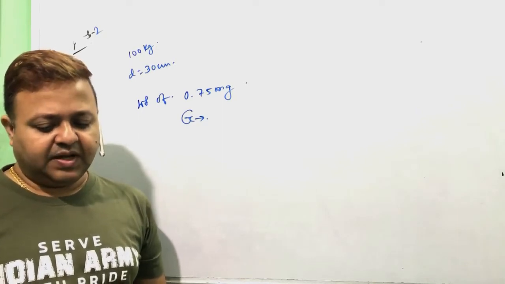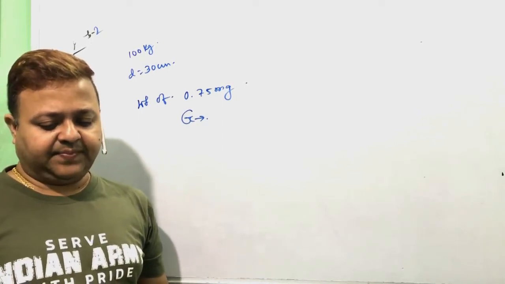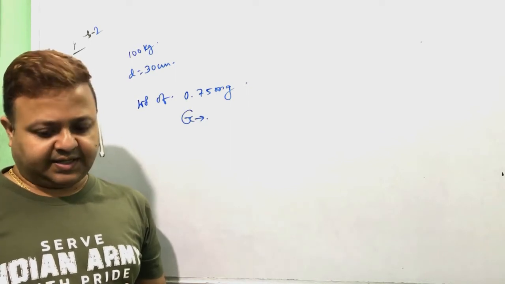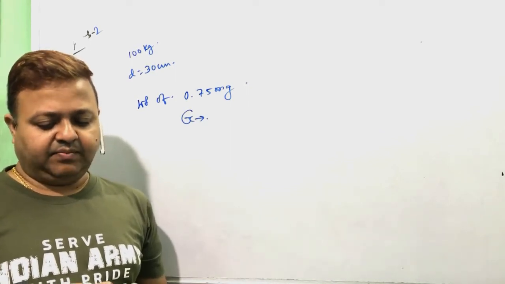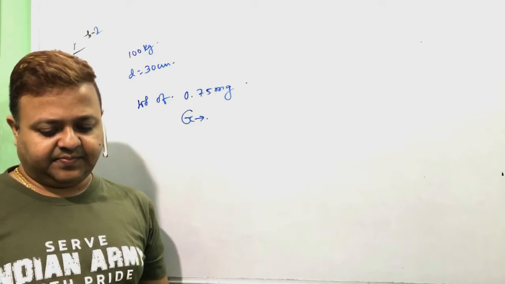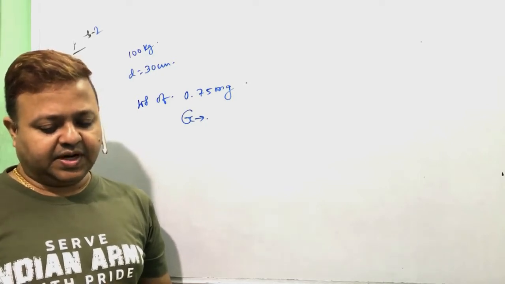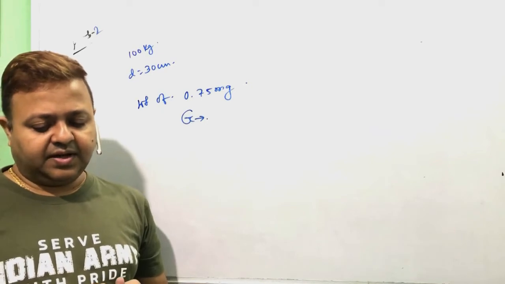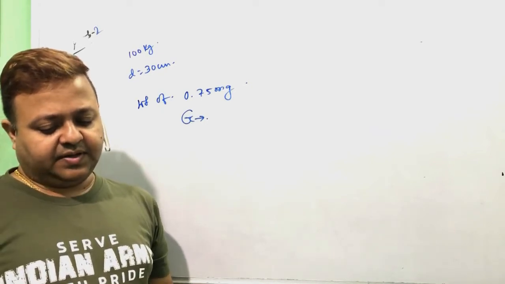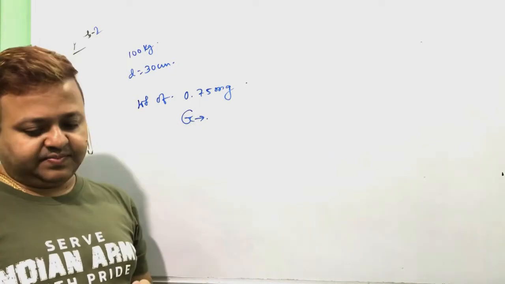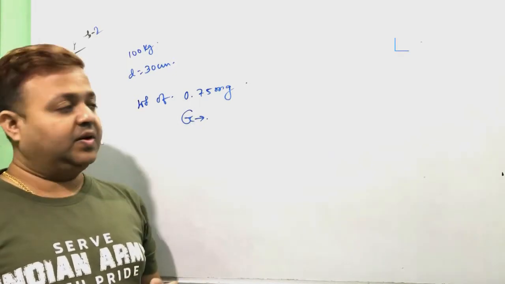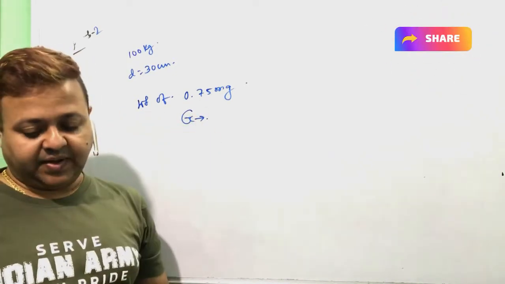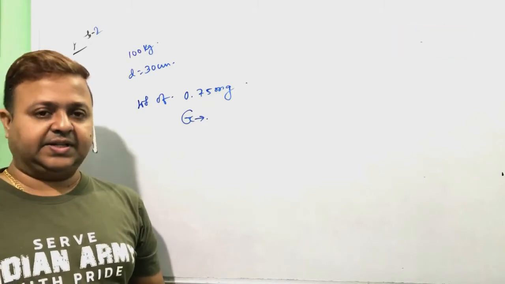Repeating: two lead spheres are kept at a distance of 30 centimeter. Mass of each sphere is 100 kg. The mutual gravitational force of attraction is equal to the weight of the mass of 0.75 milligram. Find the gravitational force.